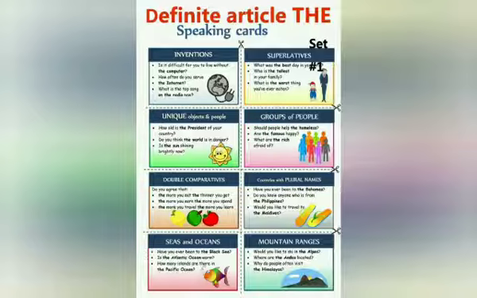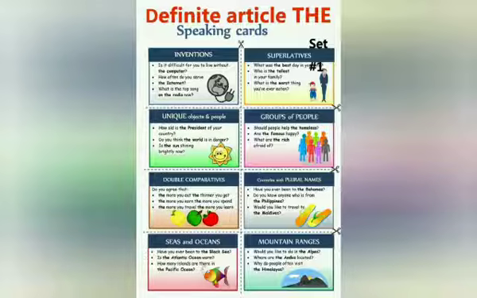Then we use the before points on the globe, the equator, the South Pole. We use the with the names of holy books, the Ramayana, the Quran. So all these are things that we use with the definite article the. And most important, the definite article the is used before certain proper nouns, the names of rivers and all these things that I have explained earlier.